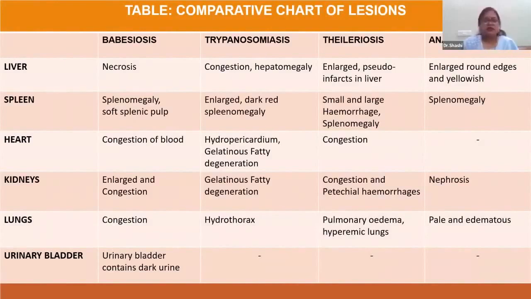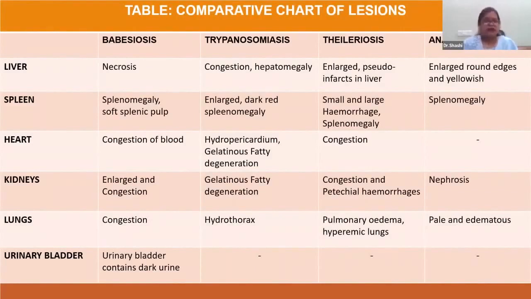Coming to the lungs, in case of babesiosis, there will be congestion. In case of trypanosomiasis, there will be hydrothorax. But in case of theileriosis, there is pulmonary edema and hyperemic lung. In case of anaplasmosis, there will be pale and edematous lungs.